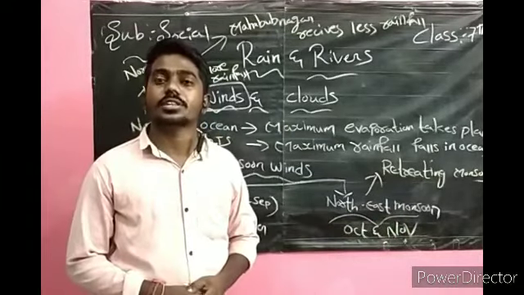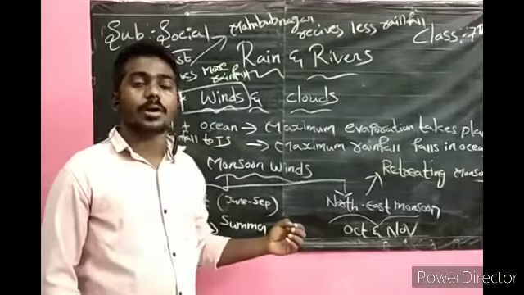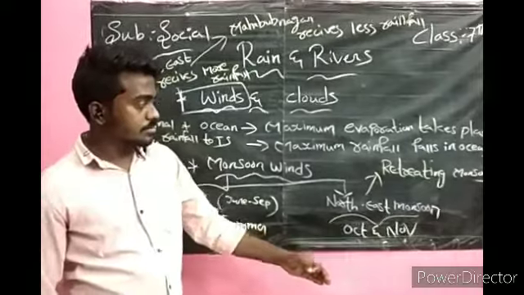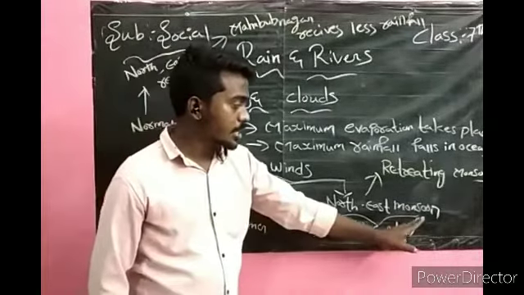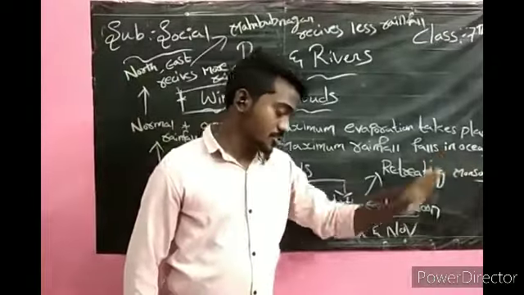The direction of the winds reverts after October toward the southwest of the Bay of Bengal. That wind is called the northeast monsoon. It is also called the retreating monsoon.